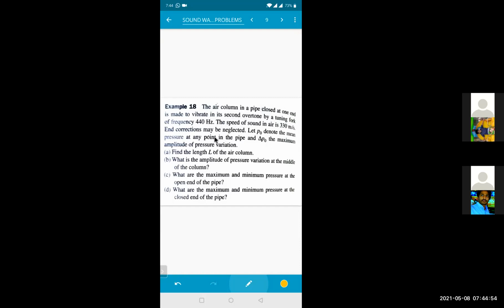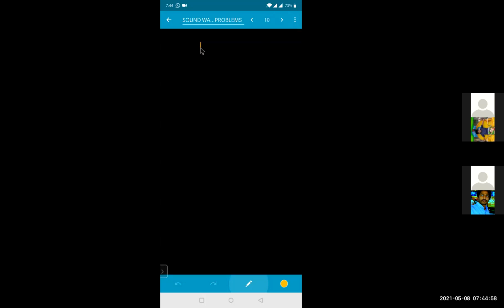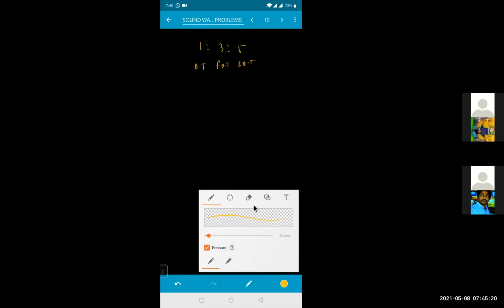Closed organ pipe harmonics are in the ratio 1:3:5. If it is 1:3:5, this will be the zero overtone, this will be the first overtone, and this will be the second overtone. Second overtone frequency is the fifth harmonic. Remember? Yes, sir. Because they are in the ratio of 1:3:5 for a closed organ pipe. Right? Yes, sir. Sure.